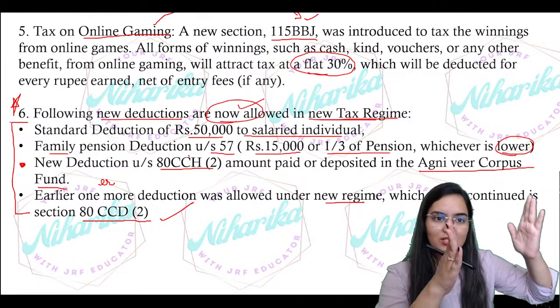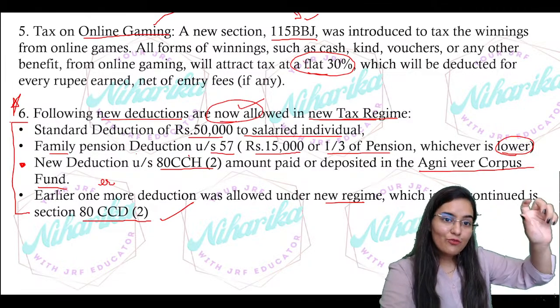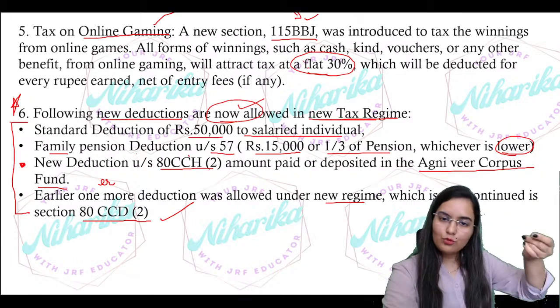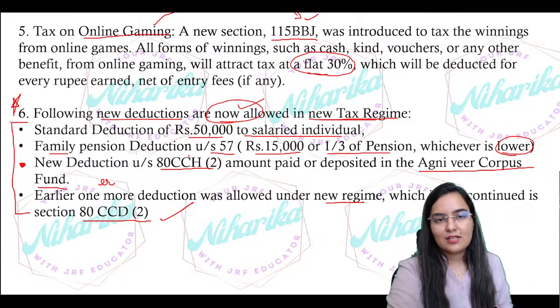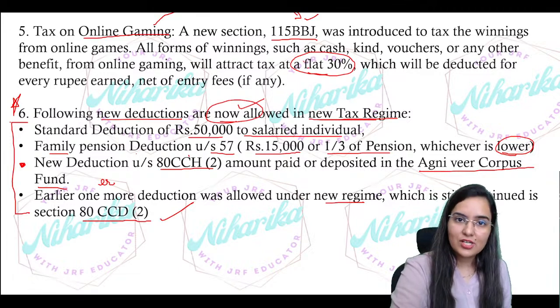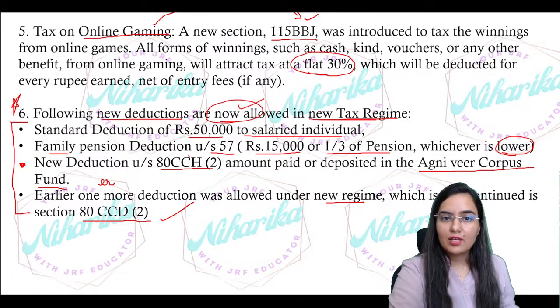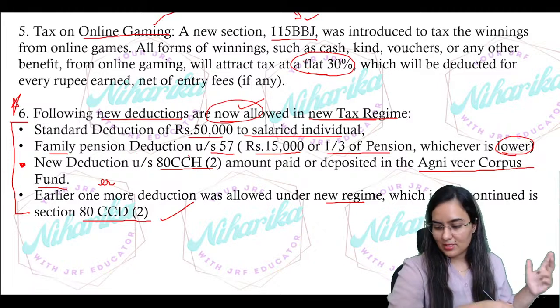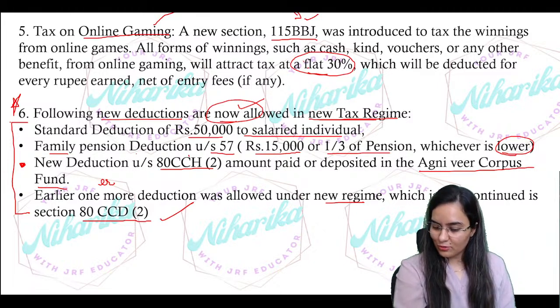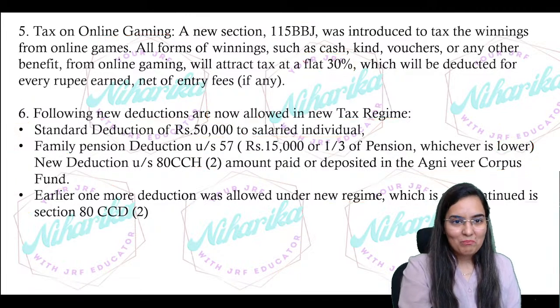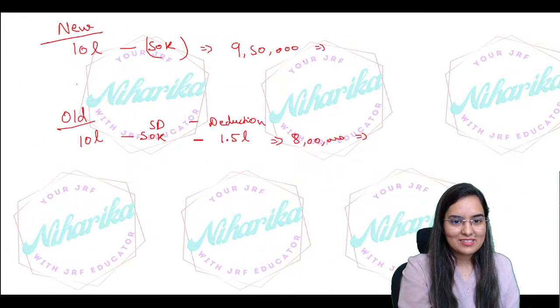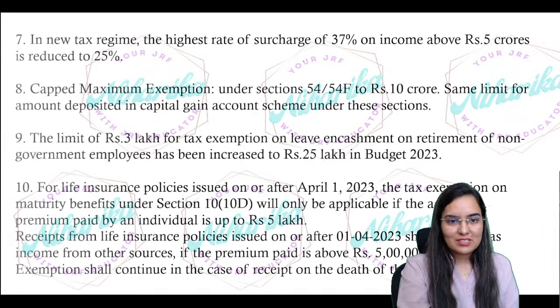They've introduced another section with the name of online gaming. On that also a flat rate, like in the case of lottery, horse winning, gambling, crossword winning, exactly similar to that. Okay, yeah, Dream11 and many other games, Ludo and this, that. So many games you have seen these days.